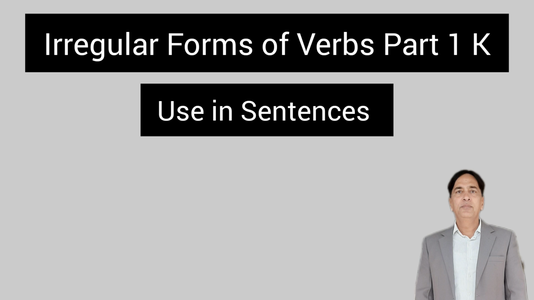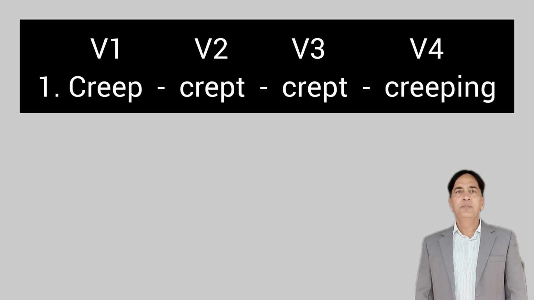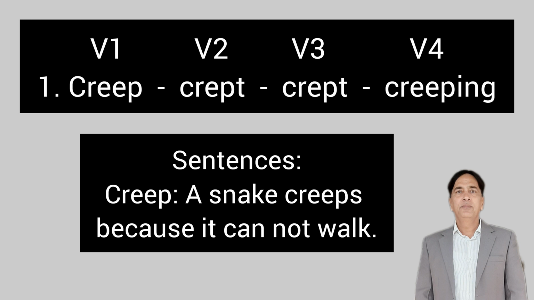Let us discuss irregular forms of verbs. Part 1, K, and their use in sentences. Number 1 word is creep. Second form, crept. Third, crept. Fourth, creeping. Sentences. A snake creeps because it cannot walk.